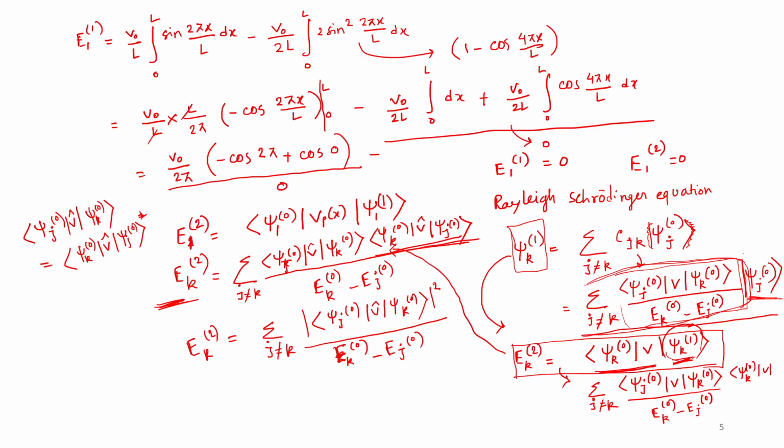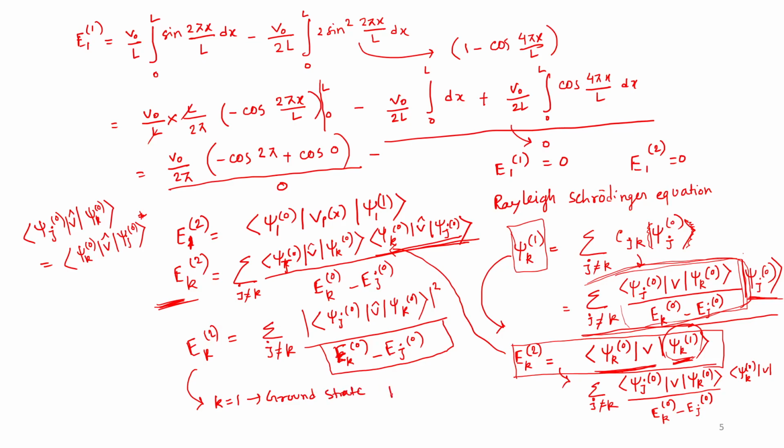From here you can see that whatever the situation, the numerator is always positive, because a square is there, and its sign will depend on this denominator, Ek naught minus Ej naught. We also have to remember that for these non-degenerate systems, what we are currently doing, j is not equal to k. For this, the Rayleigh-Schrodinger equation has been derived. So for our case, k is 1, for the ground state.